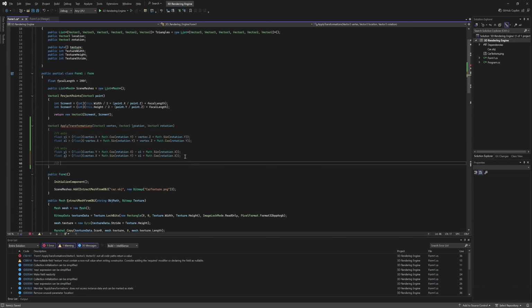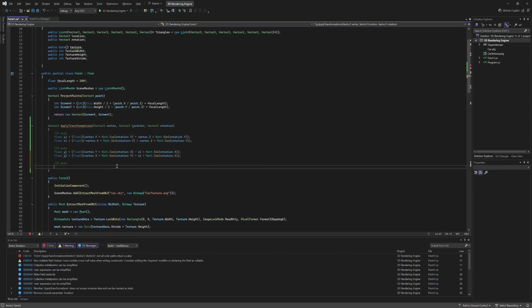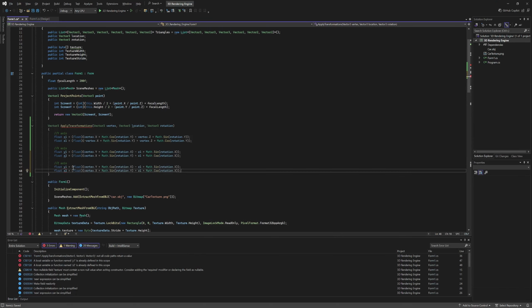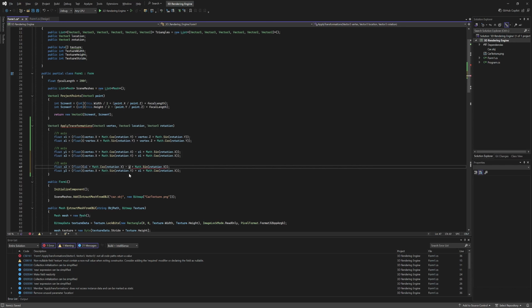We'll now do z-axis. Now for this last piece of code, we'll duplicate the one above it again and change it to x2, y2, and then we'll change this to x1, this to y1, this to x2 and this to y1.